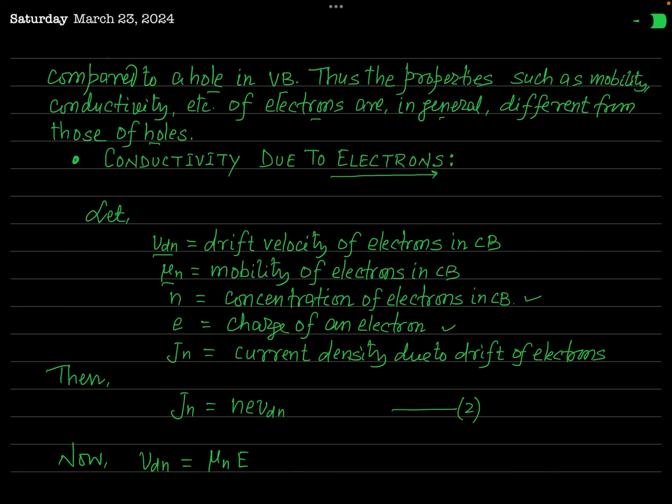Now, due to the systematic drift motion of electrons, a current will be constituted, and this Jn represents the current density due to drift of electrons. When you say current density, that means the current flowing through unit area, or you can say charge flowing per second per unit area. Since Jn is electric charge flowing per second per unit area, what will be the value of Jn?